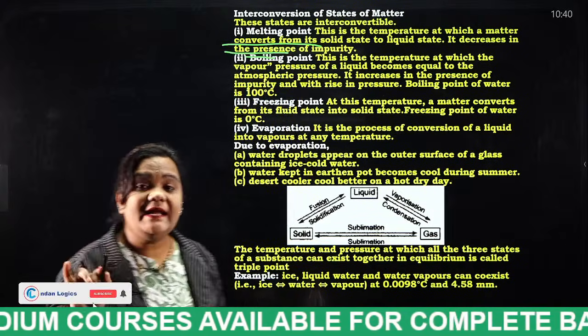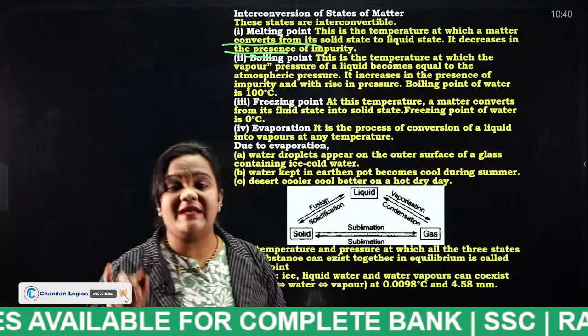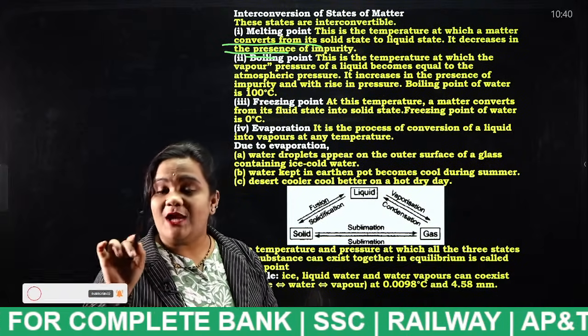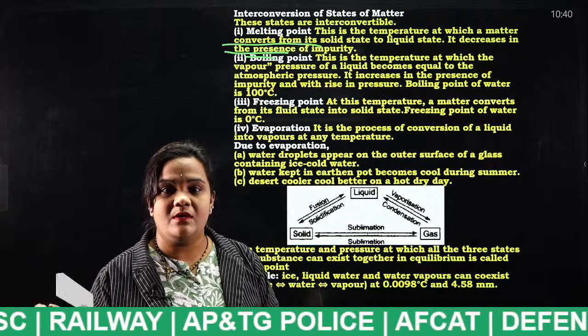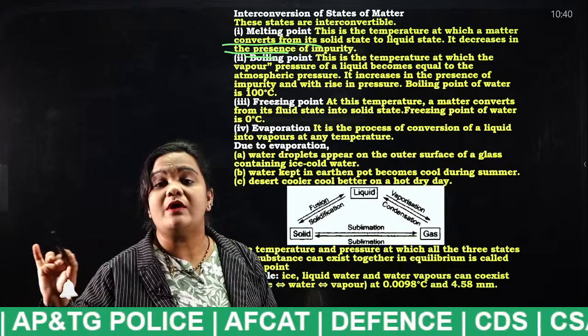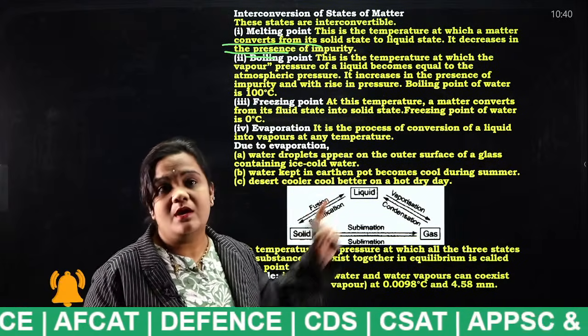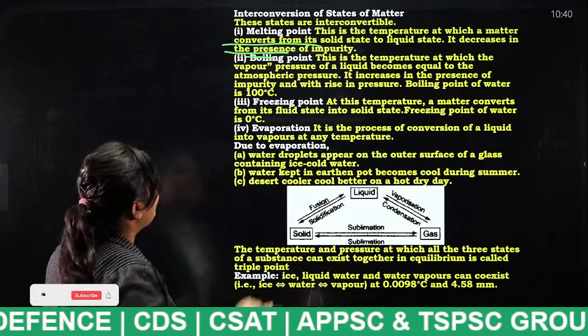The presence of impurity decreases it. If there are any impurities in the matter, for example, in aluminium metal, if there are any impurities like sand or something, what happens? The melting point will be decreased. Very, very important point. Okay, and the next one is boiling point.